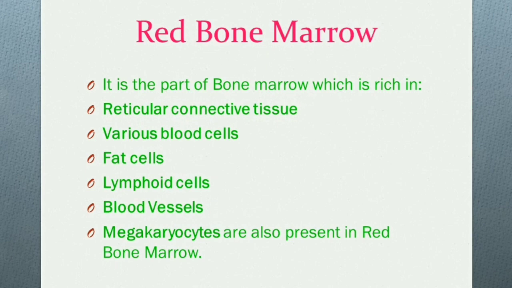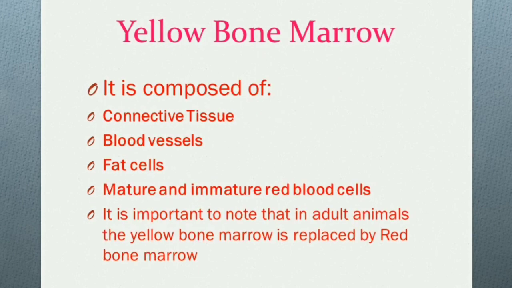Red bone marrow is the part of bone marrow which is rich in reticular connective tissue, various blood vessels, fat cells, lymphoid cells, and megakaryocytes. The yellow bone marrow is composed of connective tissue, blood vessels, fat cells, mature and immature red blood cells. It is important to note that in adult animals, the red bone marrow is replaced by the yellow bone marrow.